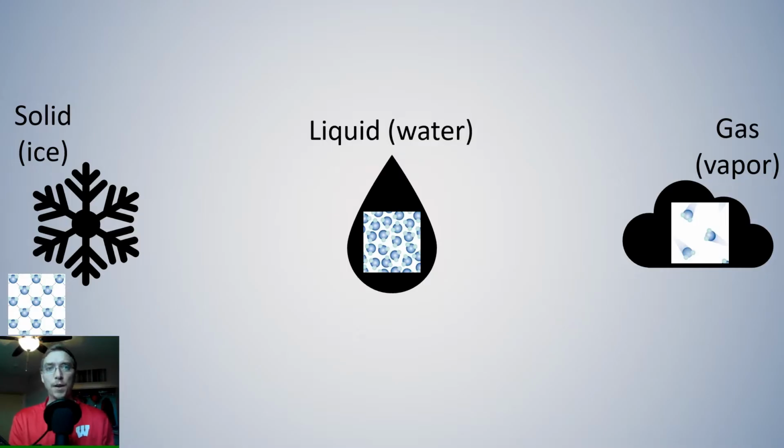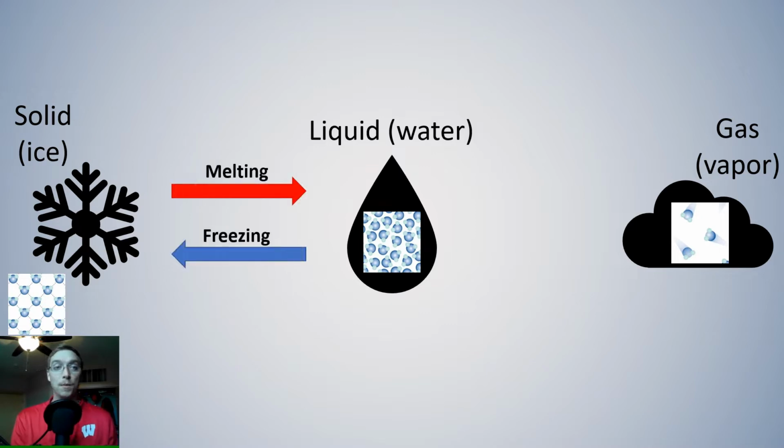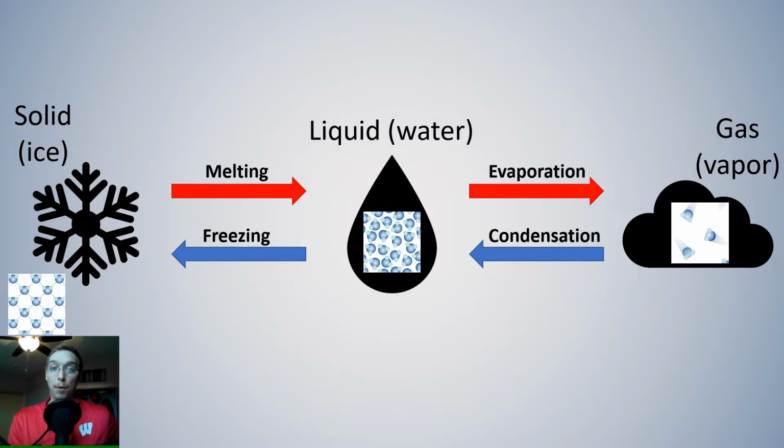So let's look here and think back, long ago maybe, to our phase changes of water. For water, we go from solid to a liquid and vice versa. Solid to a liquid, we're melting, freezing if we're going from a liquid to a solid. We've got evaporation if we're going from a liquid to a gas, or condensation if we're going from a gas to a liquid.